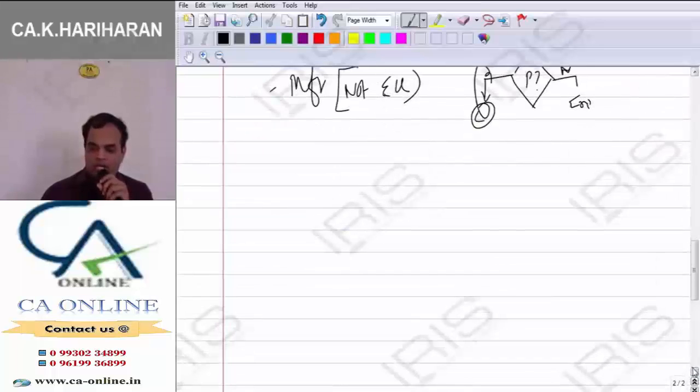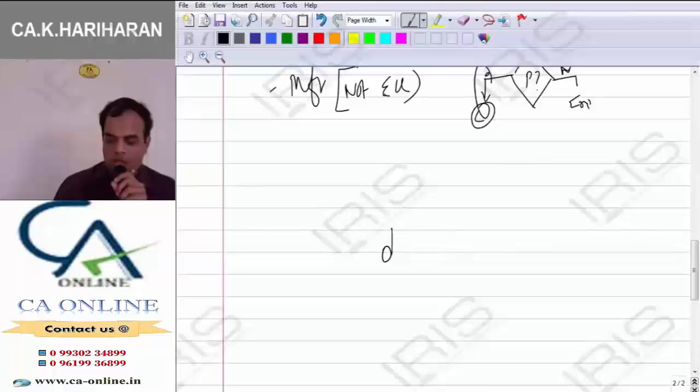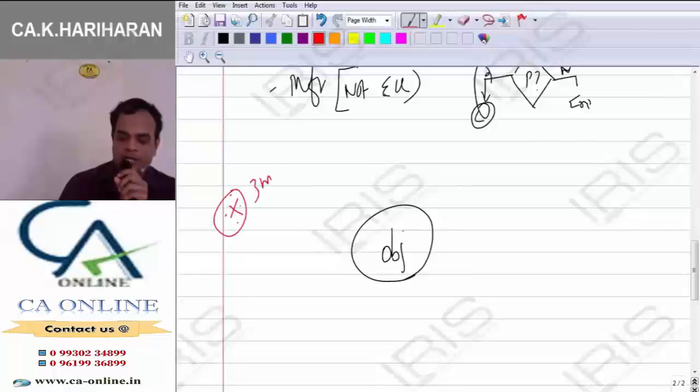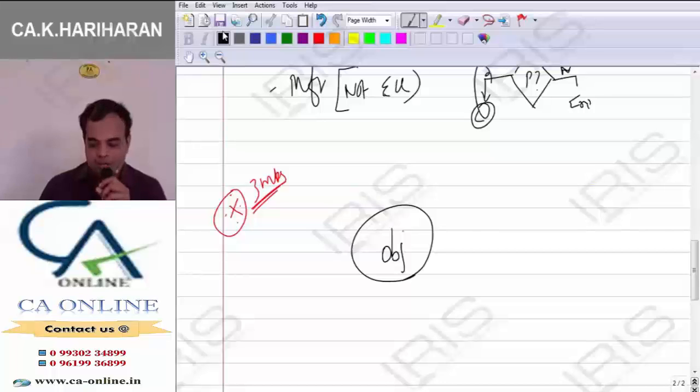Now, why do we need costing? That is called the objectives of costing. Why we need costing is called the objectives of costing. Frequently asked, important question. Frequently asked 3 mark question. Why do we need costing? What are the objects behind costing?